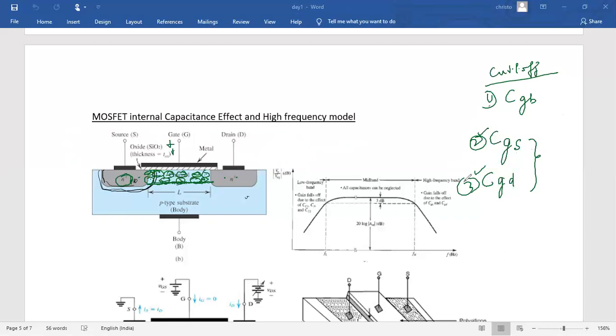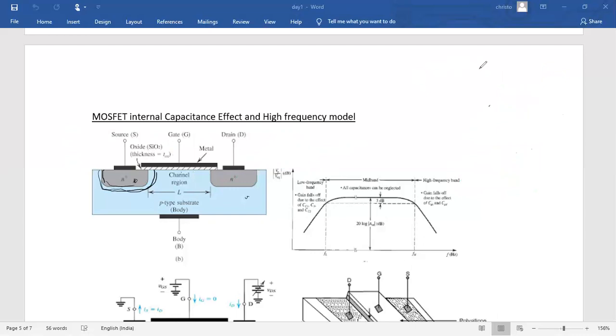Okay. Next, we are going to see the capacitance value of the gate to body, the gate to source, and the gate to drain capacitors. The capacitance values of those capacitors vary with respect to the different modes of operation: cutoff mode, saturation mode, and linear mode.